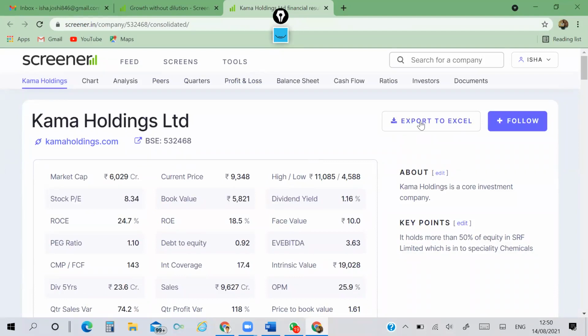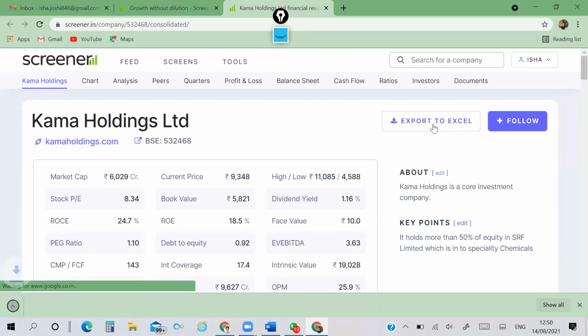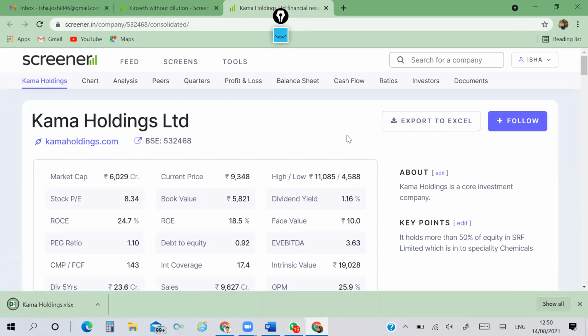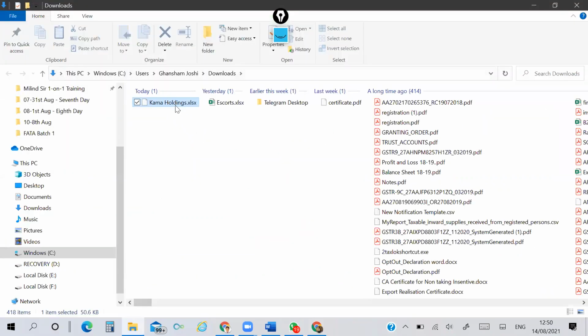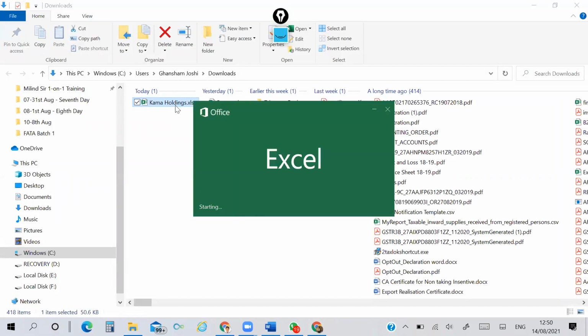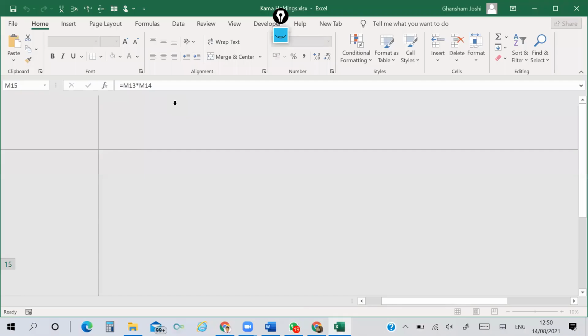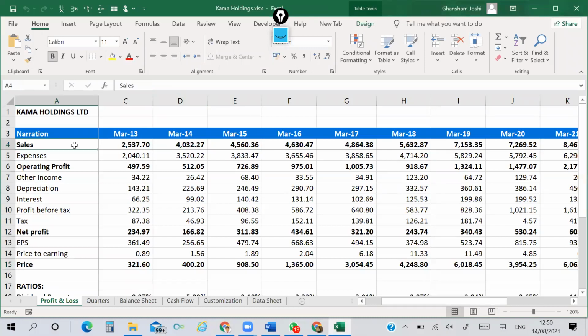Still 1 minute is left. I can show you this. Export to Excel, opening the Excel. Here in this Excel, you can get the information in various sheets.